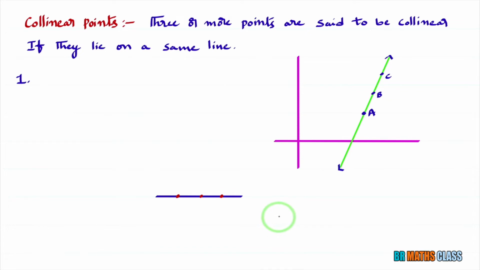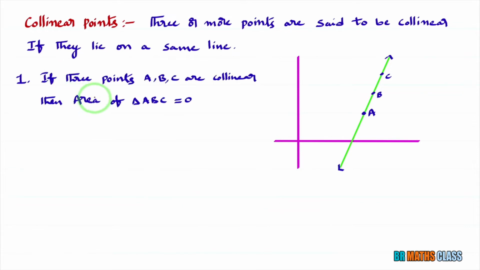When 3 points are collinear, then we cannot form a triangle by using those 3 points. So what is the first point? If 3 points A, B, C are collinear, then the area of triangle ABC is 0. If you want to prove 3 points are collinear, you prove that the area of the triangle formed by those 3 points is 0. If the area of the triangle formed by 3 points is 0, then we can say that those 3 points are collinear.